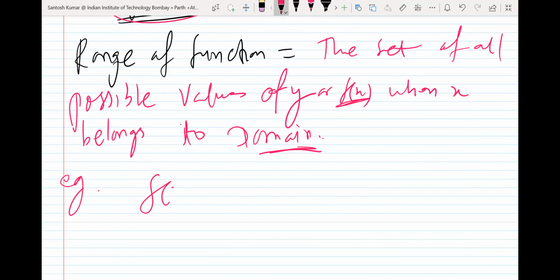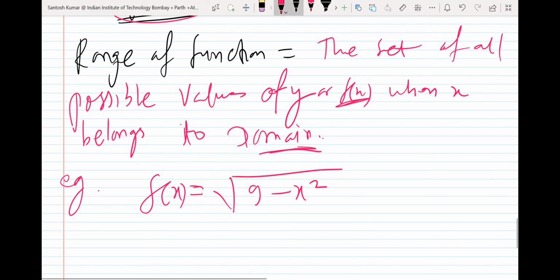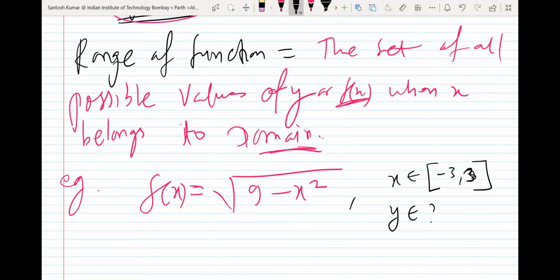Okay, so let me give you an example. f(x) is equal to 9 minus x square, the last example I considered. In the example you decided the domain is minus 3 to 3. Now tell me what is the range. Range means the possible values of y. What are the possible values of y? What is the interval? y or f(x), same thing.